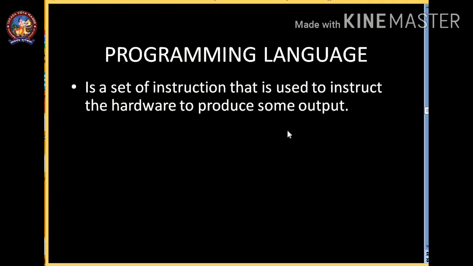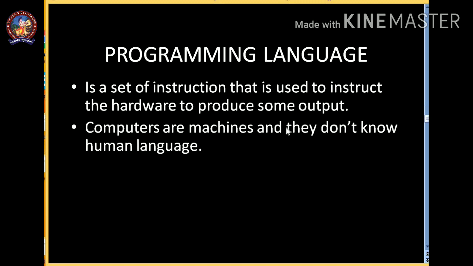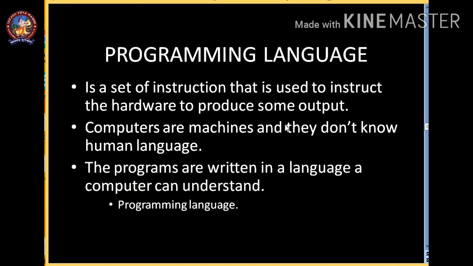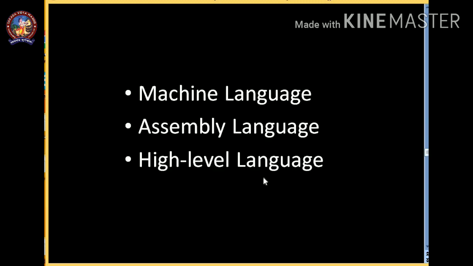So, what is a programming language? It is a set of instructions that is used to instruct the hardware to produce some output. We know that computers are machines, so they do not know the human language. So we have to talk with the computer in its language, that is 0 and 1. So the programs are written in a language that a computer can understand, that is a programming language. How many types of programming language are available? Basically, there are three types: machine language, assembly language, and high-level language.